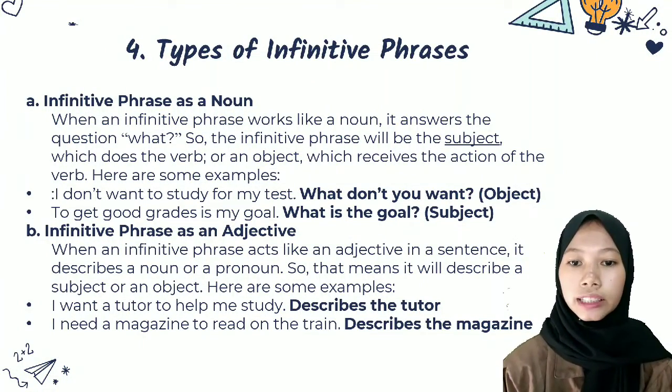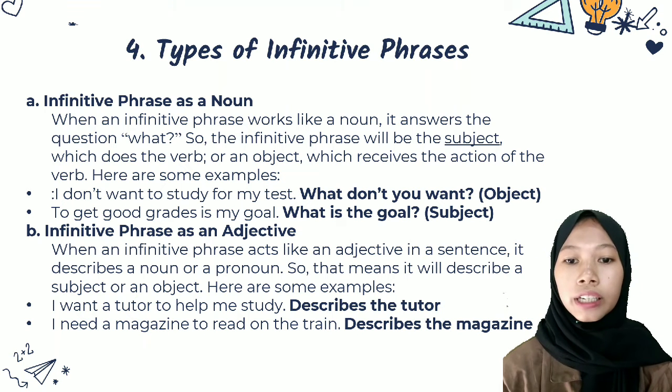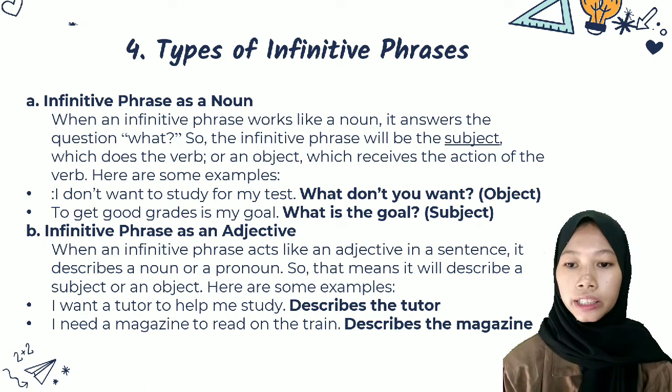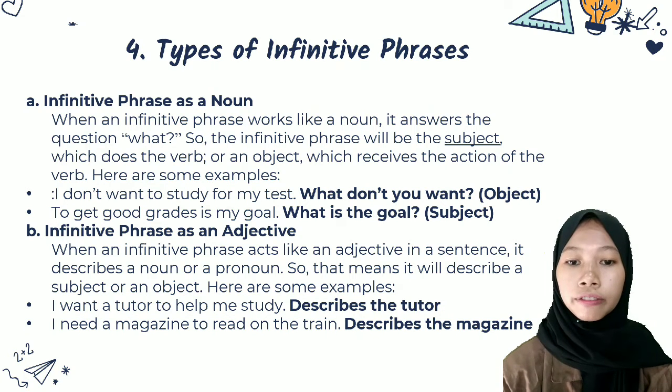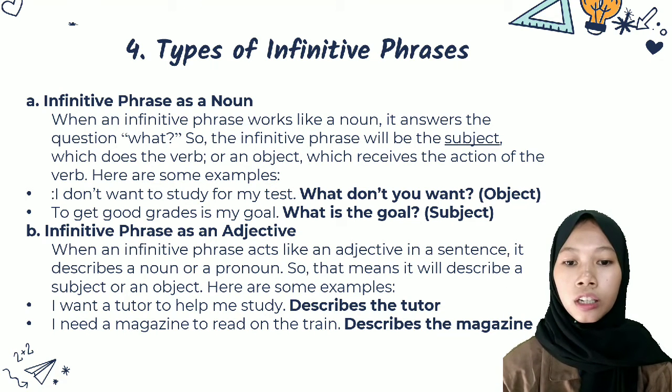Okay, the next material is types of infinitive phrase. A. Infinitive phrase as a noun. When an infinitive phrase works like a noun, it answers the question what. So, the infinitive phrase will be the subject which does the verb, or an object which receives the action of the verb. Here are some examples. I don't want to study for my test. What don't you want? Is the object. To get good grades is my goal. What is the goal? Is the subject.